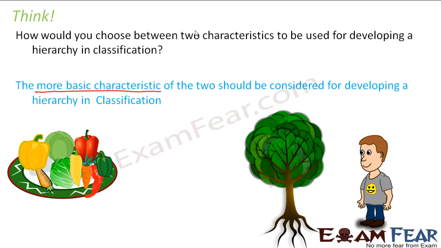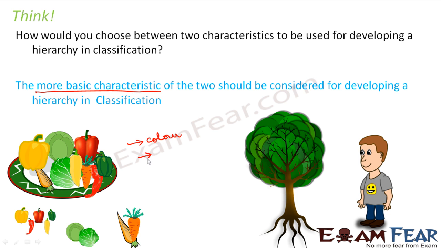Let us take the example which I had taken before also. So here if you see, if we want to classify these vegetables which were present there, how will we classify? There are two options. Let us suppose the two characteristics. One option is that we do them on the basis of color, and the other option is that we do them on the basis of their nature, the nature of vegetable it is. Now if we separate them on the basis of color, what will happen? This pepper, maybe this carrot, they will be in the same group. Now you see, pepper and carrot are totally different things, but still they will come under the same group.